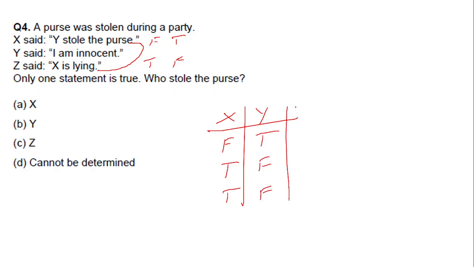Last one. Assuming that Z has stolen the purse. X said Y stole the purse. This is false. Y said I am innocent. This is true. Z said X is lying. This is true, because if this is false, this is true. So we got two true statements here, not possible. For X also we got two true statements, not possible. For Y we have only one true statement. So this is the possibility. So Y has stolen the purse.